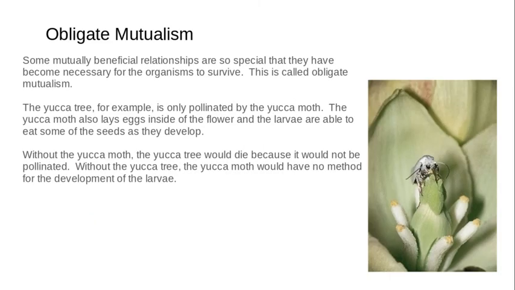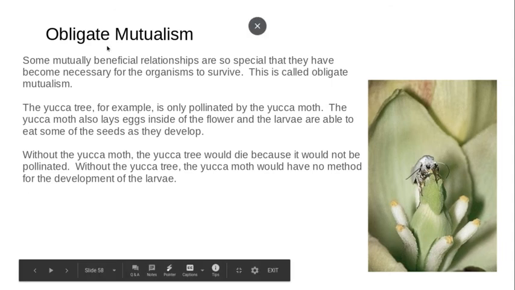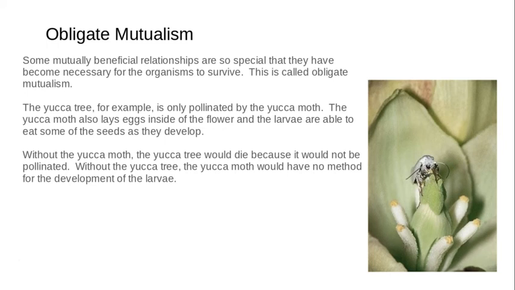Okay, this is an interesting type of mutualism. You don't hear about this as much. This is one of those rare cases. It's called obligate mutualism. So to be obligated to something means like you're being held to it. So an obligate mutualism is basically these two species have evolved so much that they depend on each other to survive. They're obligated towards each other. So if one disappeared, so would the other.